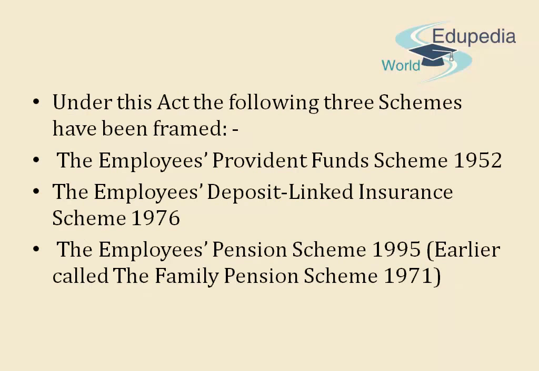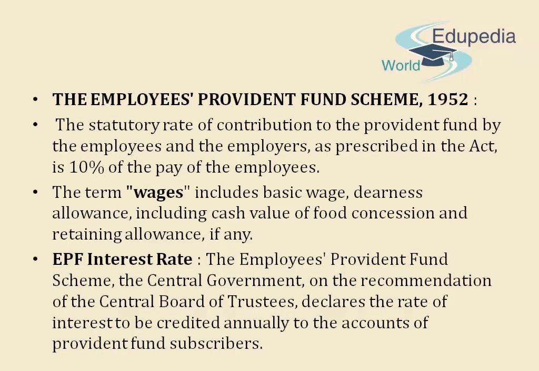Under this Act, three schemes have been framed. They are the Employees Provident Fund Scheme 1952, the Employees Deposit Linked Insurance Scheme 1976, and the Employees Pension Scheme 1995. Earlier it was called the Family Pension Scheme 1971. Let us see the Employees Provident Fund Scheme 1952.